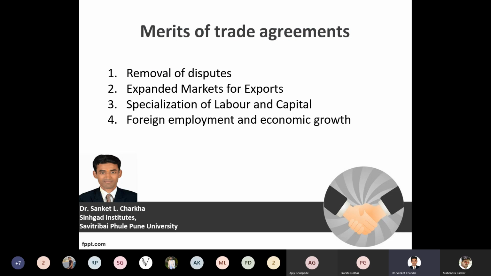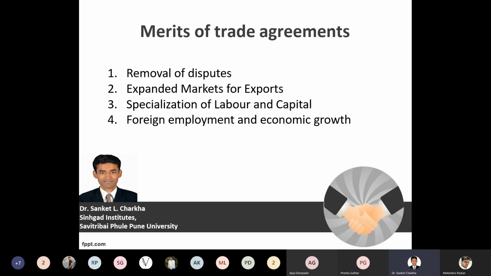Now these trade agreements can be unilateral, multilateral, bilateral, or plurilateral trade agreements. So first thing, removal of disputes. Always what the member nation is looking for is the removal of disputes between the nations, between the countries. Whatever disputes you may have with respect to trade, with respect to the export of goods and services, it should be seen that all the disputes have been reduced.